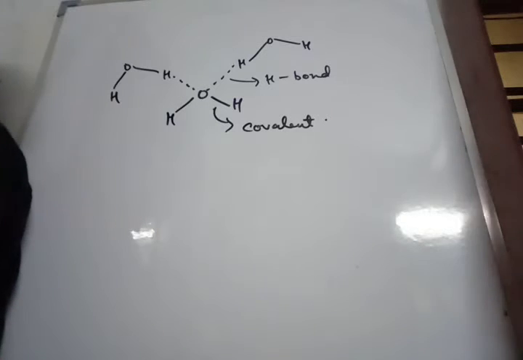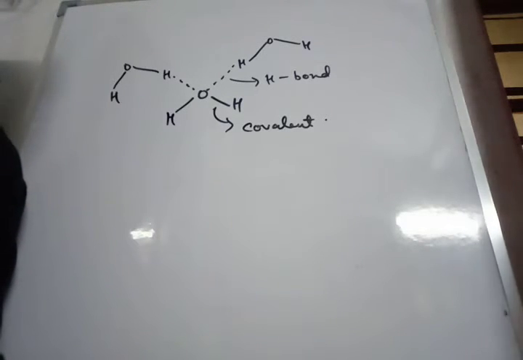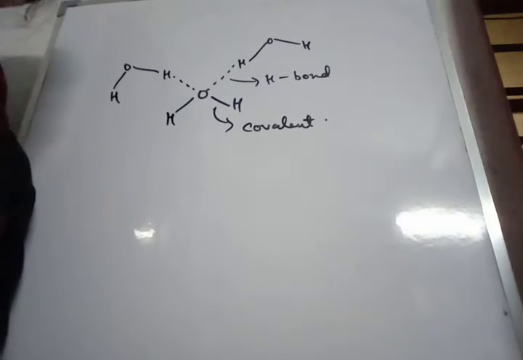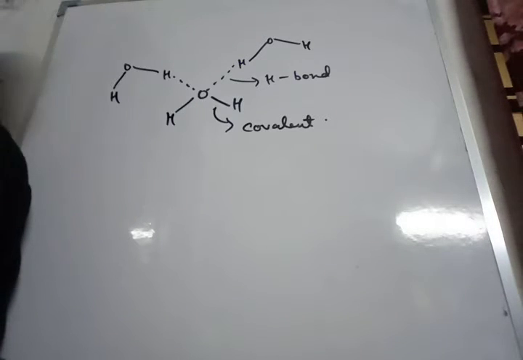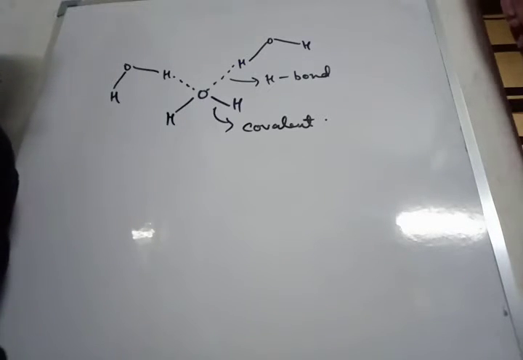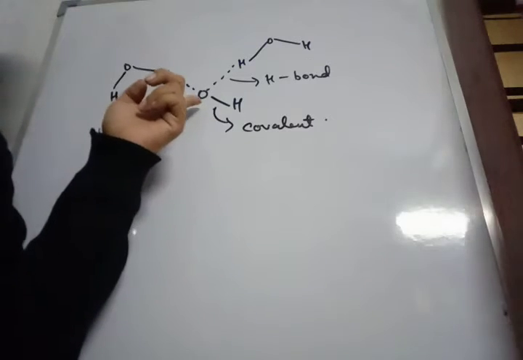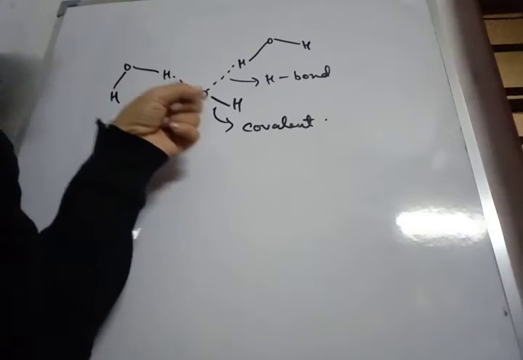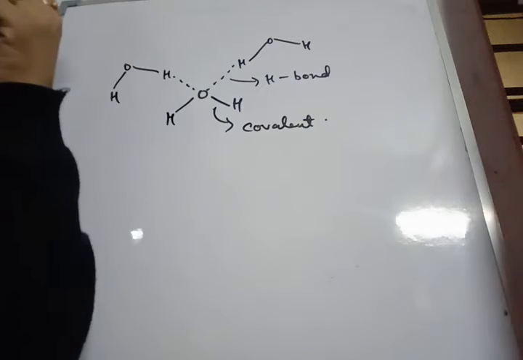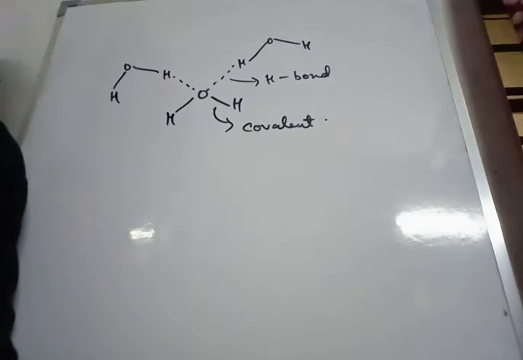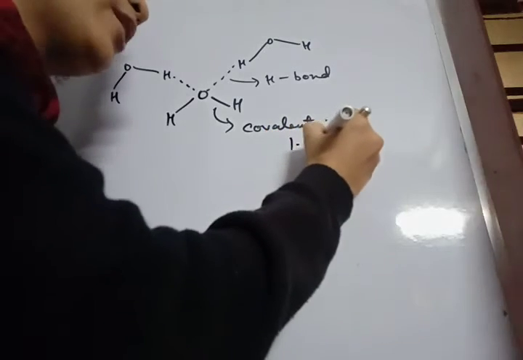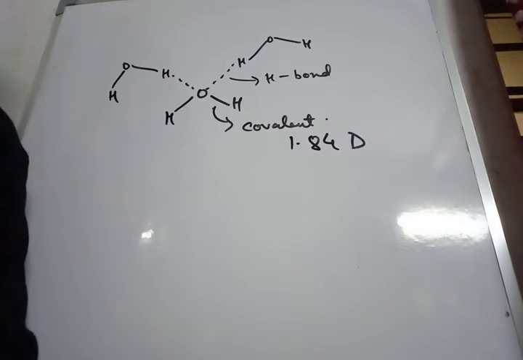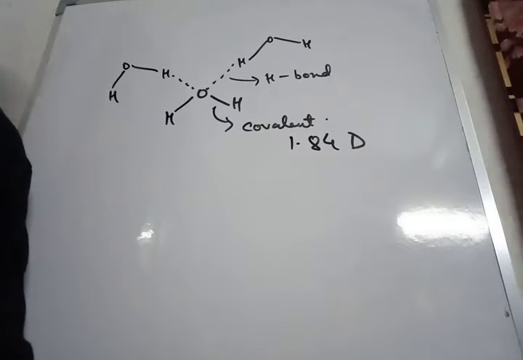Next, we move to the physical properties of water. We already know that water molecules undergo association due to the formation of intermolecular hydrogen bonds, due to which it has abnormal boiling points. Next, due to the polar nature of water: polarity depends on the electronegativity difference of the bonds. Oxygen is highly electronegative and hydrogen is electropositive, so the electronegativity difference is very high. That's why the O-H bond is highly polar, due to which water has a net dipole moment of 1.84 Debye. Next, water dissolves most solutes, which is why it acts as a universal solvent.